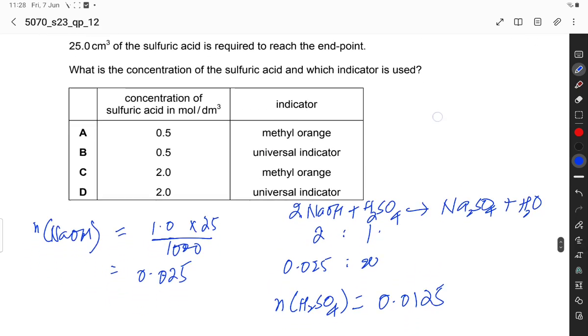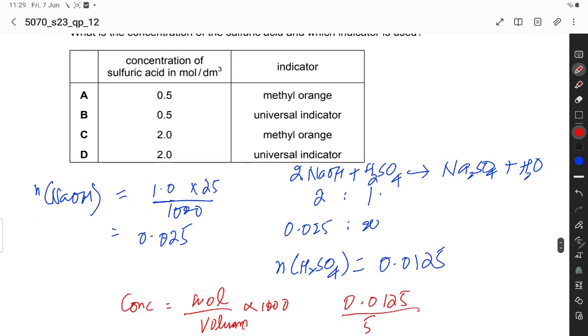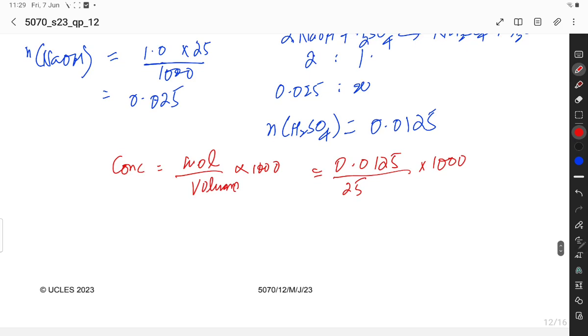25 cm3 of volume is required. So concentration is equal to moles over volume times 1000. Moles is 0.0125 divided by volume, 25 cm3, times 1000, which is equal to 0.5.